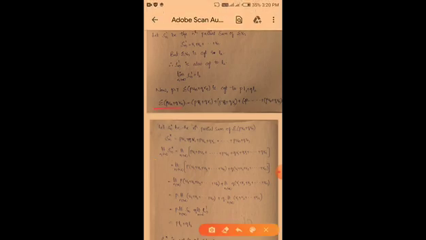So now we have to prove that summation p into un plus q into vn converges to pL1 plus qL2. For summation p into un plus q into vn also, we take the nth partial sum, and if that nth partial sum converges, then the series summation p into un plus q into vn is also convergent. So first of all, summation p into un plus q into vn means pu1 plus qv1 plus pu2 plus qv2 plus up to so on plus pun plus qvn. So let Sn double dash be the nth partial sum of summation p into un plus q into vn.